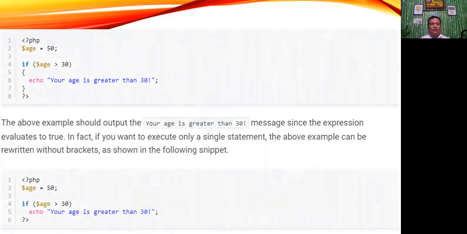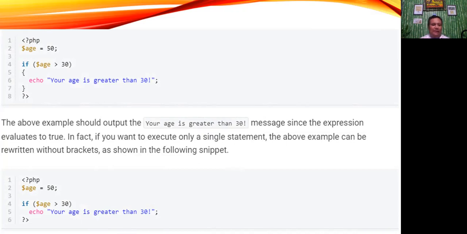The if construct allows you to execute a piece of code if the expression provided along with it evaluates to true. Let's have a look at this example to understand how it actually works. This example should output the "your age is greater than 30" message since the expression evaluates to true. If you want to execute only a single statement, the above example can be rewritten without brackets as shown in the following snippet.